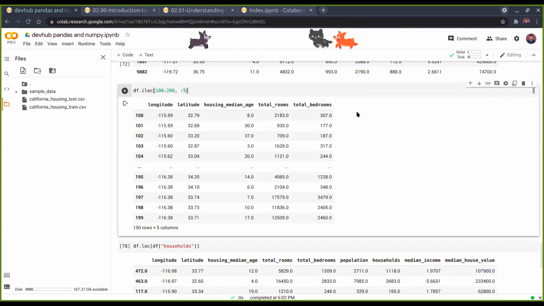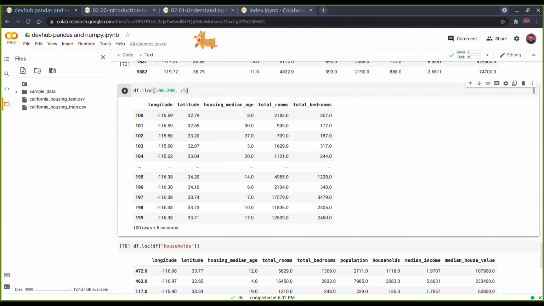And in iloc, you need to mention a range of rows or a range of columns using slicing. Please mute yourself. So you have to mention the range of indices. For example, for the 100 to 200 selection, you cannot mention any text. Say you want to extract this housing median age. You cannot mention it by name; you need to write comma 2. So 0, 1, 2, that 2 indicates that it is the housing median age. That index number you always need to refer to for the values.